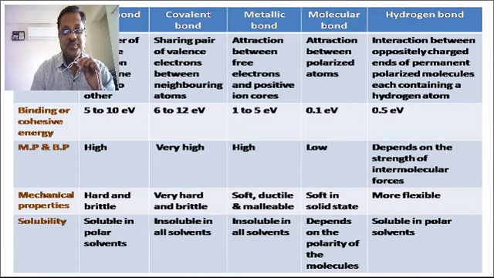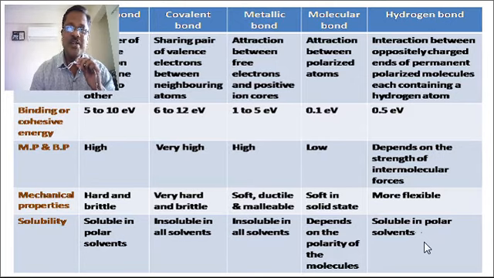Solubility: for ionic crystals, soluble in polar solvents. For covalent, insoluble in all solvents. For metallic, insoluble in all solvents. For molecular, depends on the polarity of the molecules. For hydrogen bond, it is soluble in polar solvents.